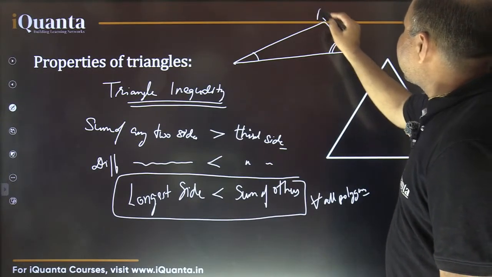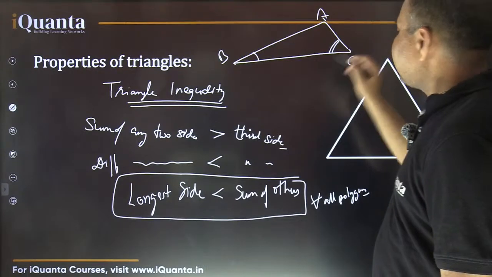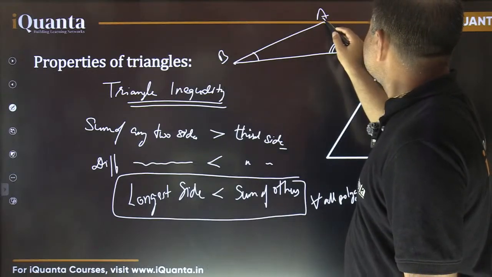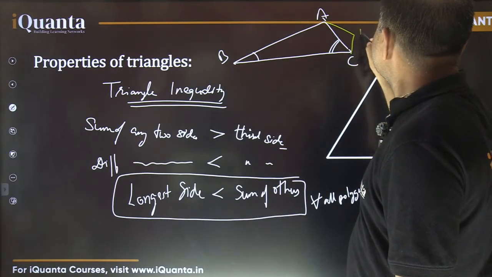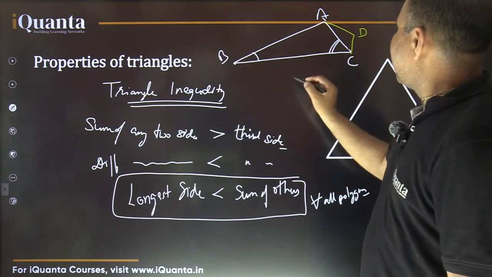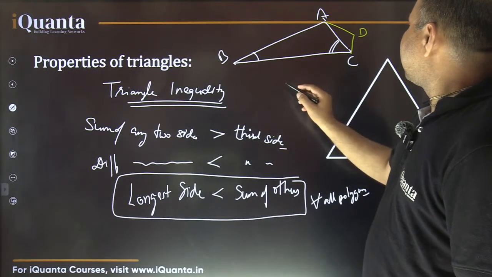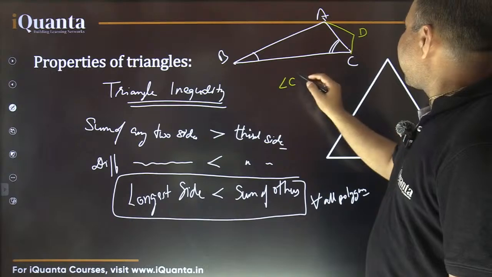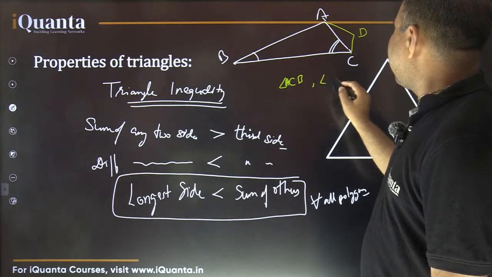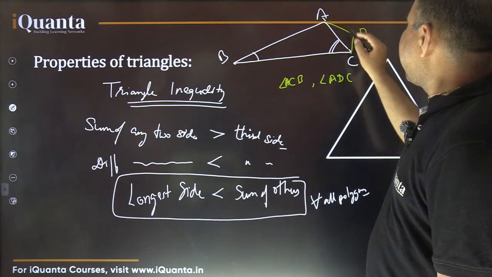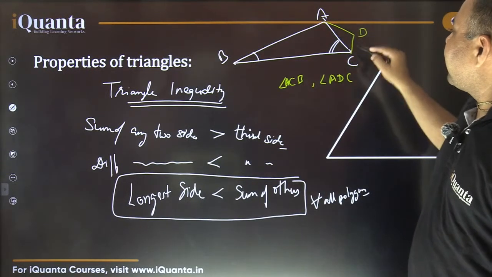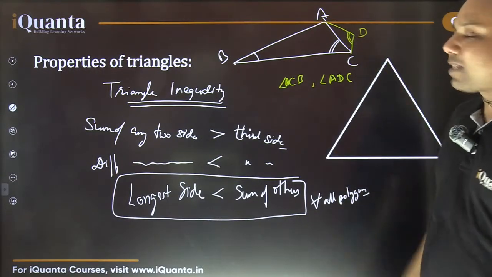So if this is one triangle, triangle ABC. Okay? And let me draw another triangle, something like this. Triangle ADC. Now my question is, if I ask you, what about angle C, that means this angle ACB basically, let me write completely, angle ACB and angle ADC. What do you think? Which would be larger? Angle ACB and angle ADC. Which would be larger? Can we say something?